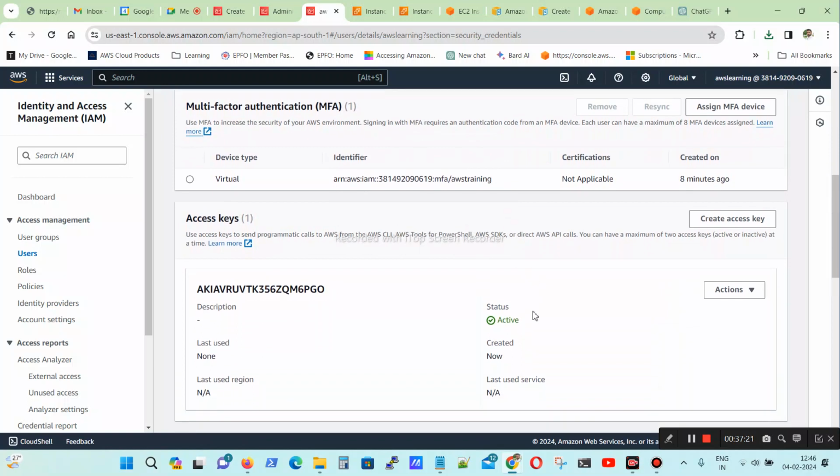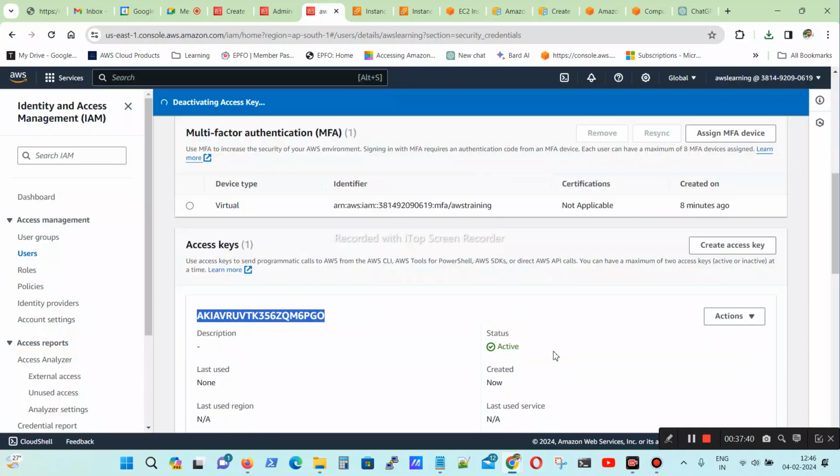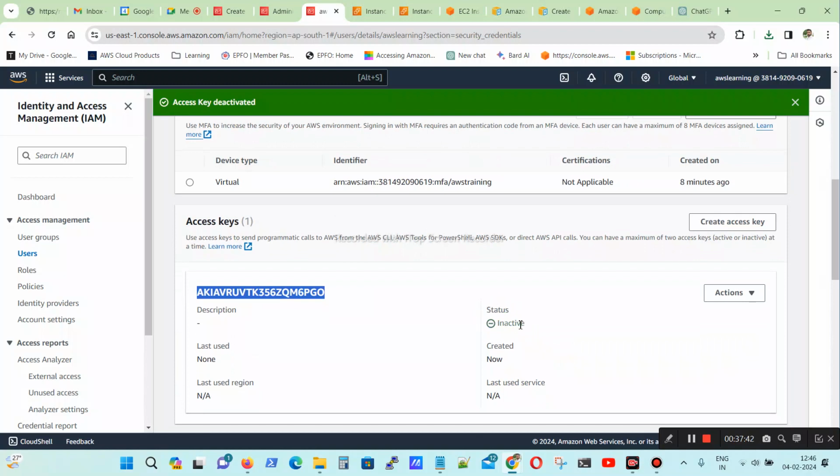So why are we deactivating? Because if somebody knows this key and we deactivated it, they cannot use it. For example, if you directly delete it and somebody knows this access key and secret key, they can go and use it. If we deactivate, AWS will tell that this key is inactive and it will not allow it to be used. So be very careful.